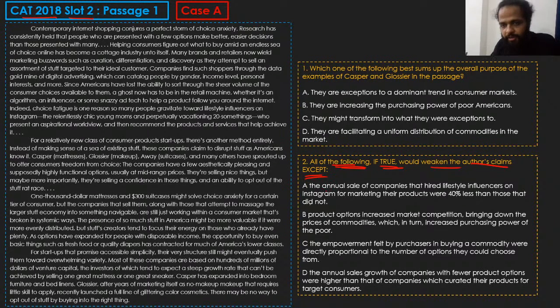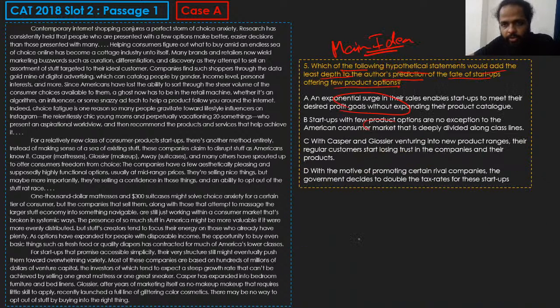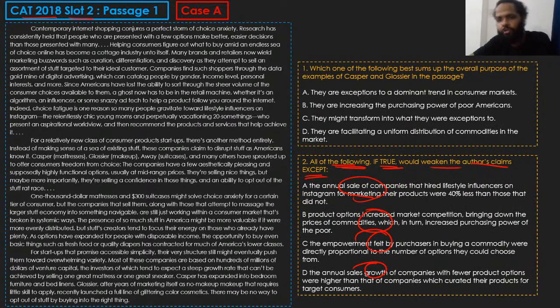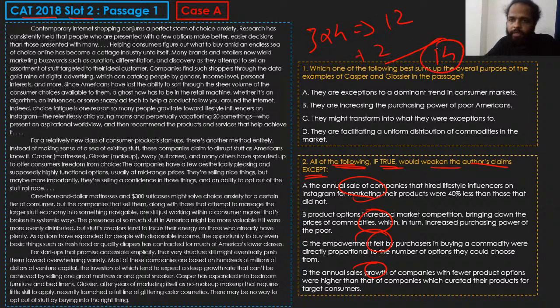Now, after reading the questions, are you going to try to remember points from each one of these options? कितने क्वेश्चन बचे आपके पास, एक दो तीन, तीन क्वेश्चन आपके एक्सेप्ट वाले आ रहे हैं. So are you going to try and remember 3 into 4, that is 12, plus 2 more questions, so almost 14 points? Are you going to try and remember 14 different points and then start reading the passage and start looking for कौन से points हैं? Doesn't make sense, right? It doesn't make any sense at all, correct?